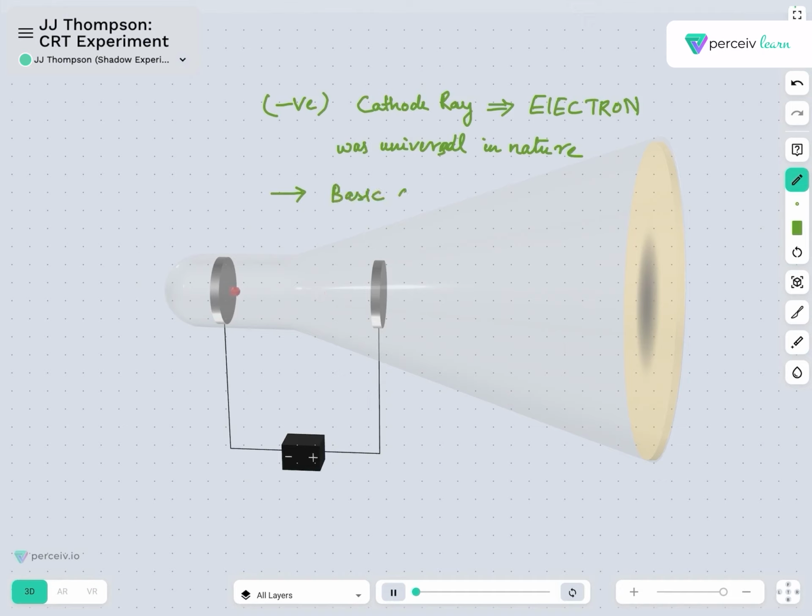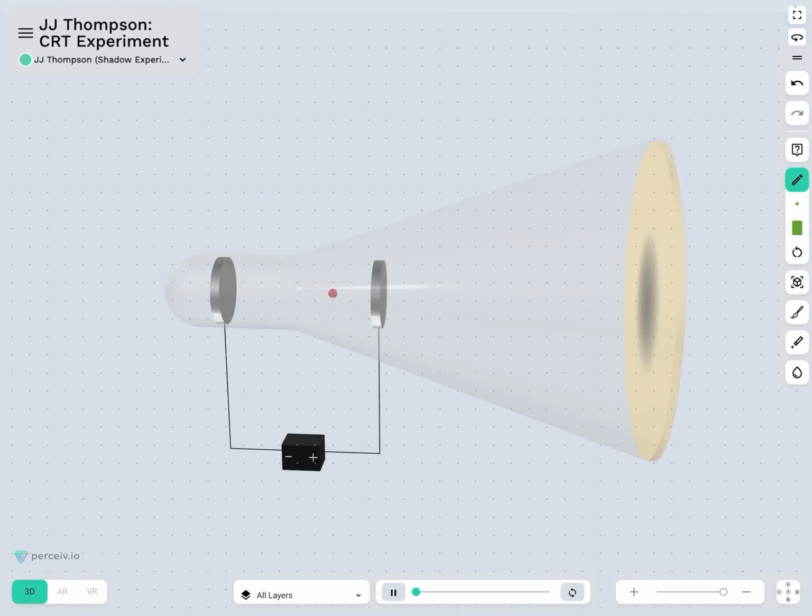That means it was the basic constituent of all matter. This was again a very big discovery by J.J. Thomson in the year 1897, which shed further light on the nature of the cathode ray, or the electron, as we say. Going further, he conducted a few more experiments with the cathode ray.